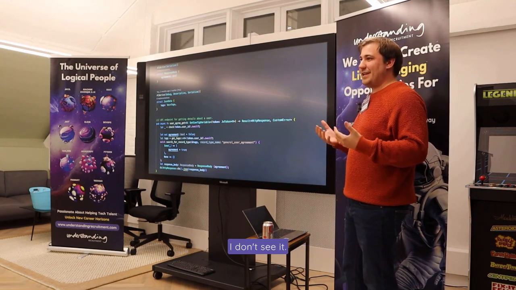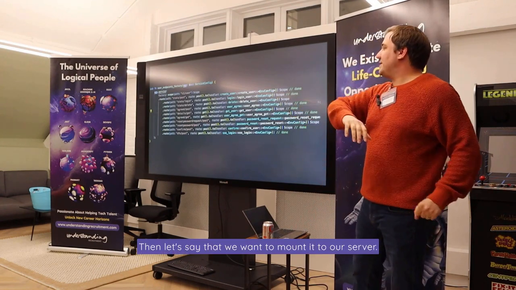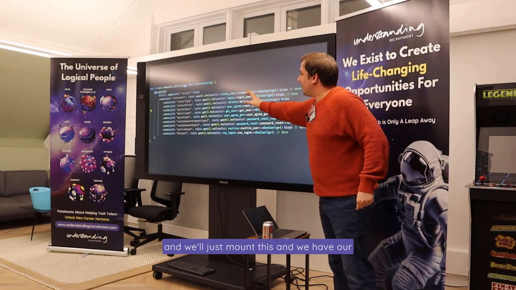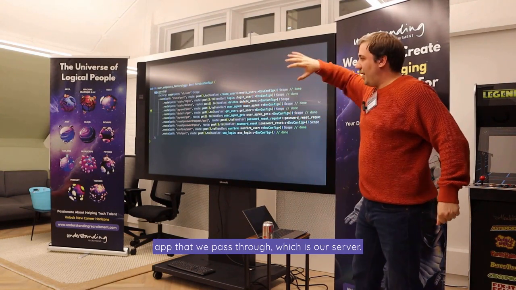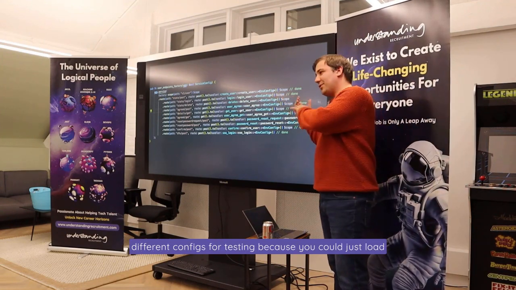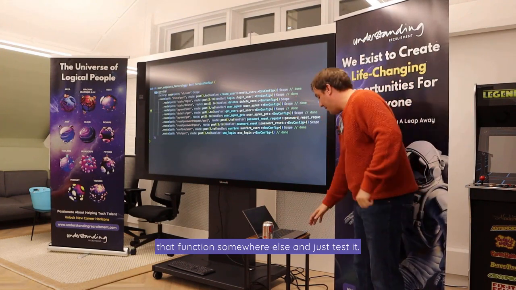I don't see it. Then let's say that we want to mount it to our server. So you see we can pass our env configs, and we'll just mount this, and we have our app that we pass through, which is our server. And again, with the env configs, we can have different configs for testing because you could just load that function somewhere else and just test it.